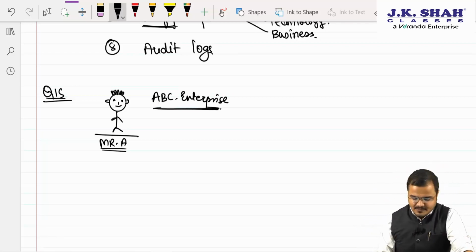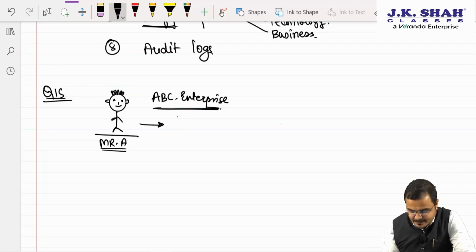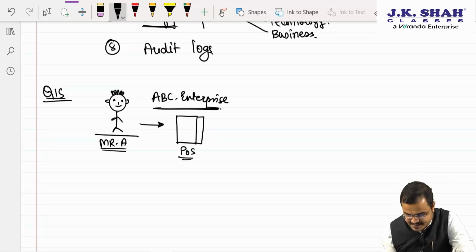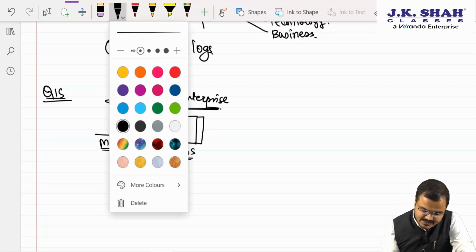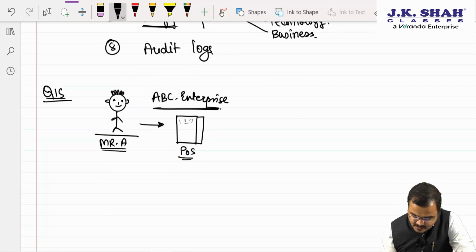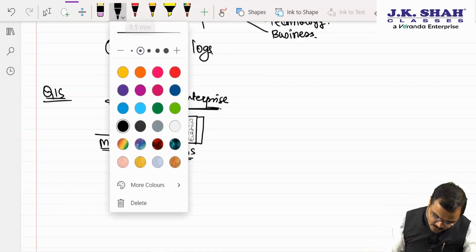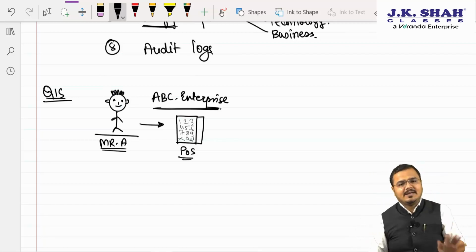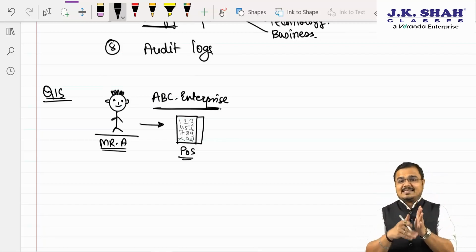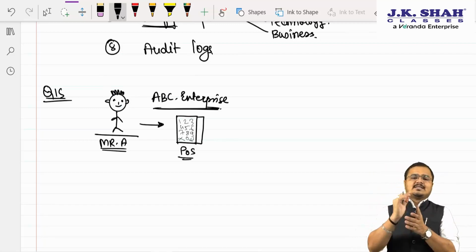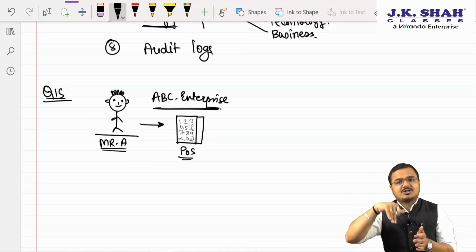Sir, credit card. So over there, we are having the POS machine. What is a POS machine? I hope everyone knows. Yes, sir, it's a point of sale. That is basically a credit card swipe machine. Where numbers are written 1, 2, 3, 4, 5, 6, 7, 8, 9, 0, enter, cancel and all. Yes or no? Yes, sir. Once you swipe the credit card over here, this machine is actually given by whom? Sir, this is given by the merchant's bank to the merchant, yes or no?